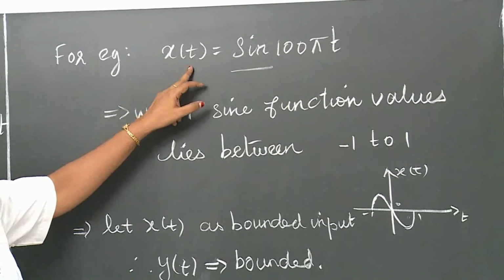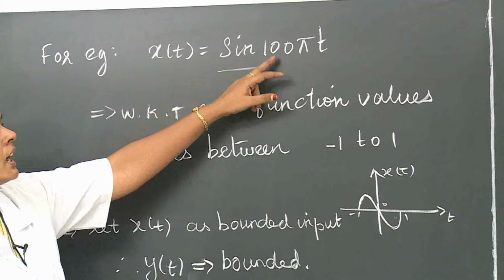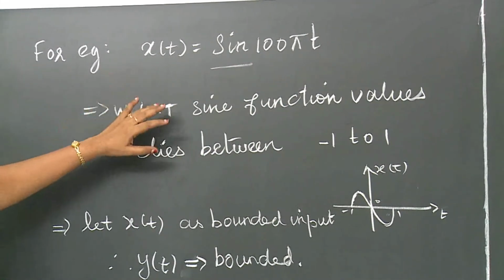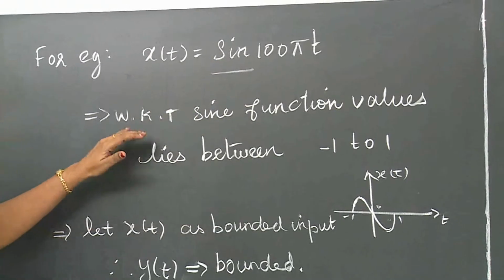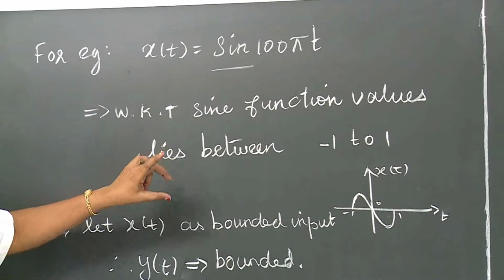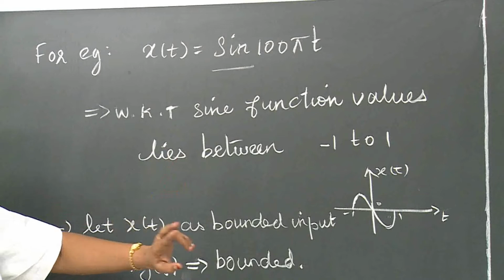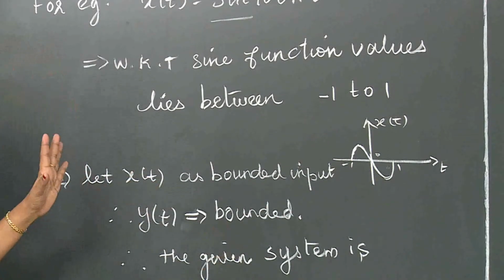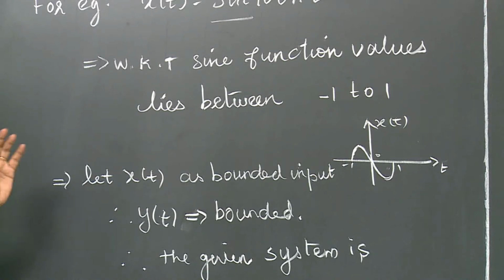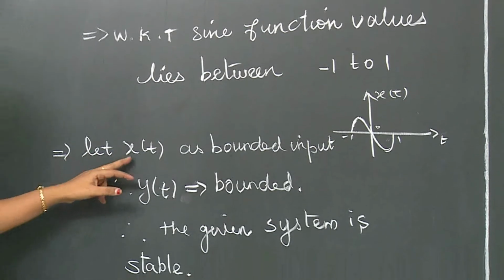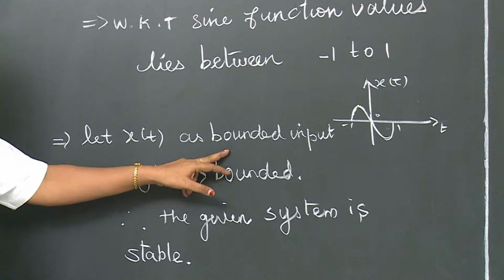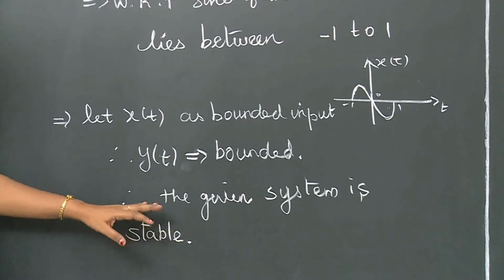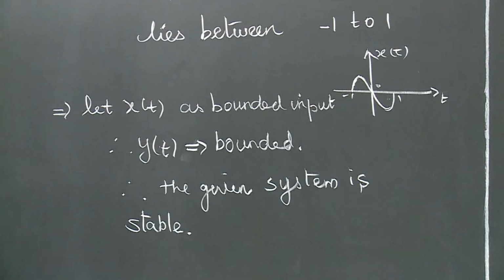First we see x of t equal to sine 100 t. This is a continuous time system. Here we give the sine function. We know that the sine function values lie between minus 1 and 1. So infinity values do not exist. So let x of t be a bounded input, which means automatically y of t is a bounded output. So the given system is a stable system.